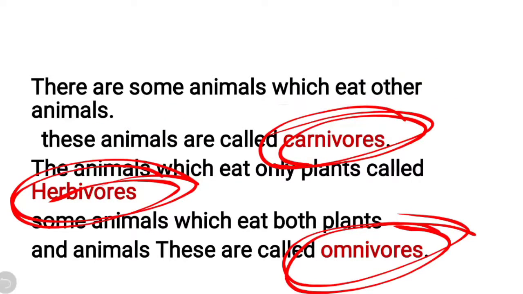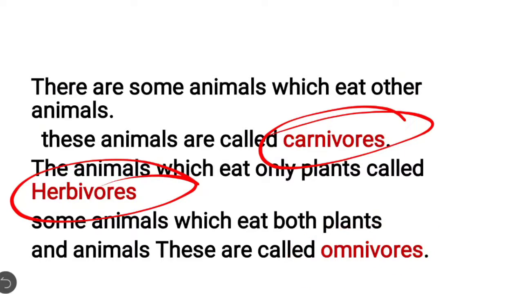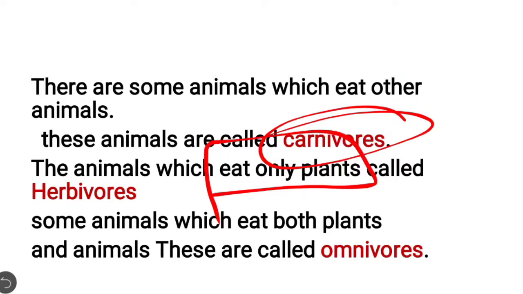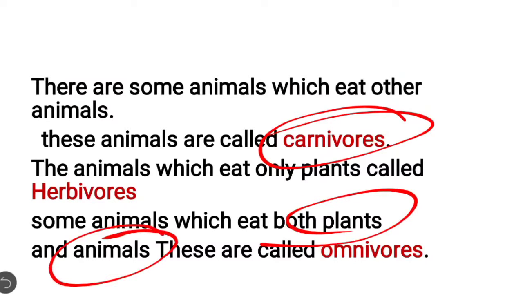Herbivores are animals which eat only plants. From herbivores you can remember the word herbal, which is related to plants. Animals which eat both plants as well as animals are called omnivores.